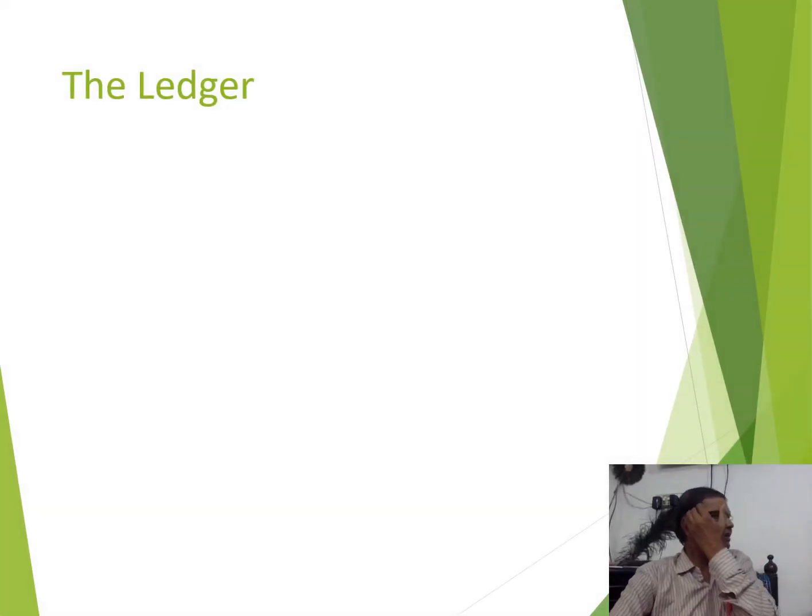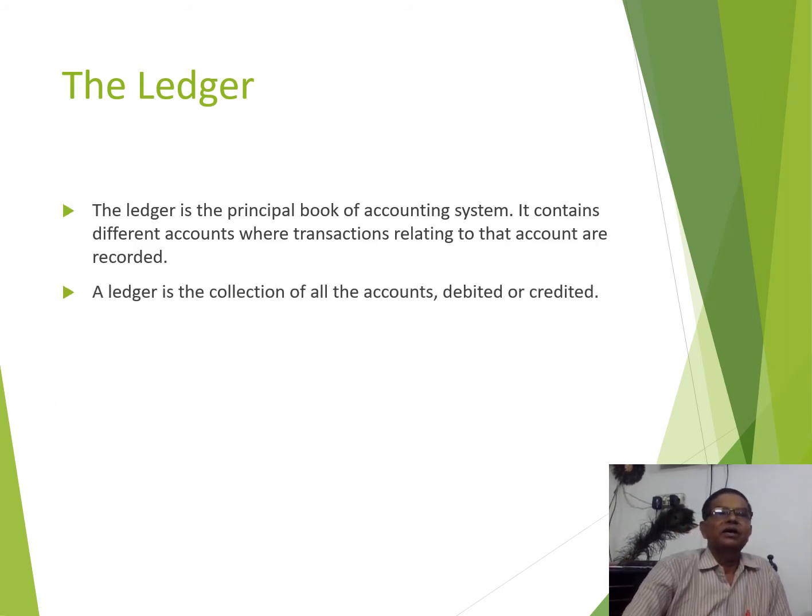So my dear friend, next is very important, that is the ledger. The ledger is the principal book of accounting, and it is the summary of transactions we are posting from the journal to the ledger. In the journal we have seen there is a column called LF, ledger folio. The ledger contains different accounts where transactions relating to that account are recorded.